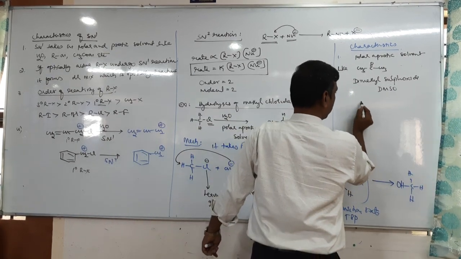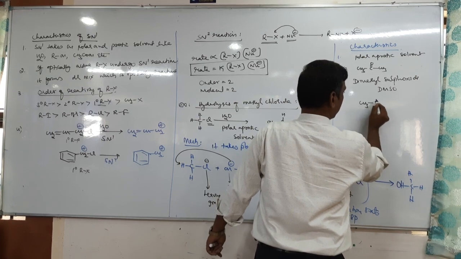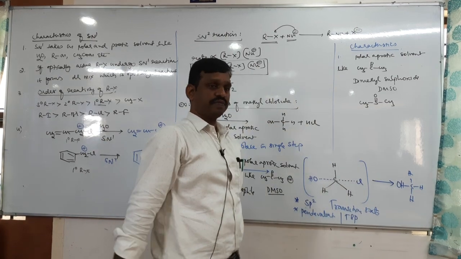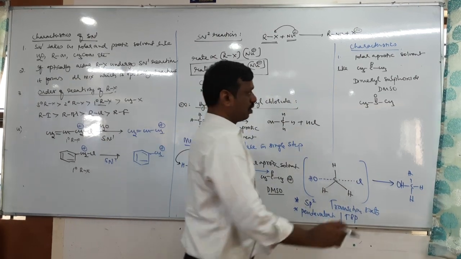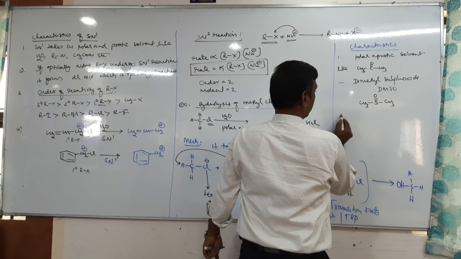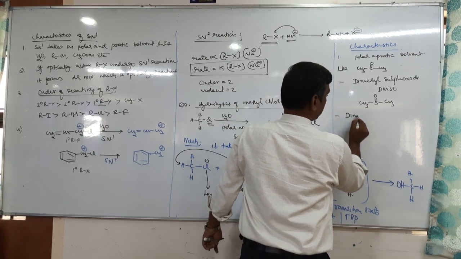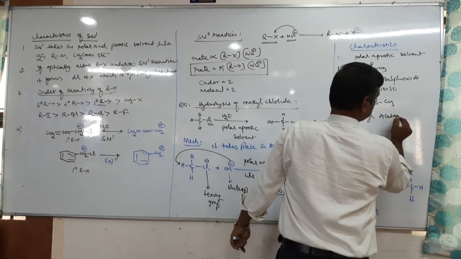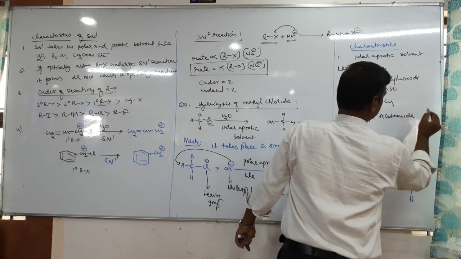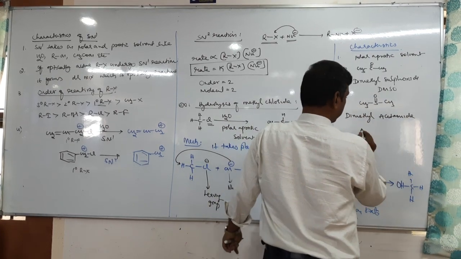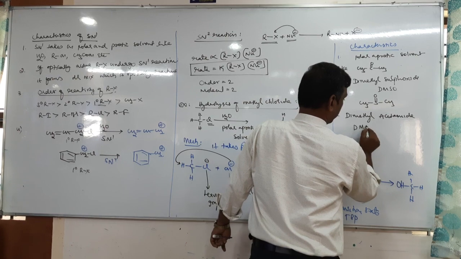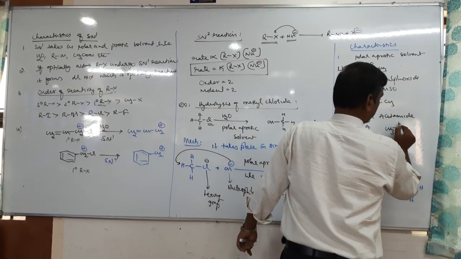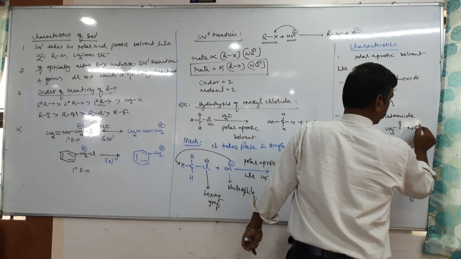Dimethyl sulfoxide is like acetone only; in place of carbon, S will be there. Or dimethyl acetamide, it is called DMA. Acetamide is CH3 C double bond O NH2, but with dimethyl.